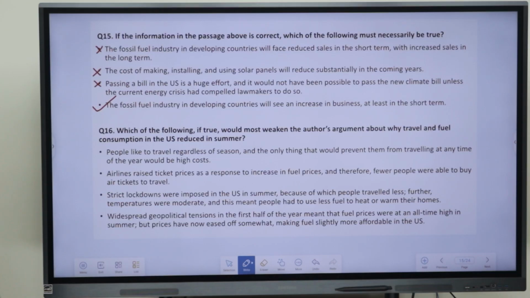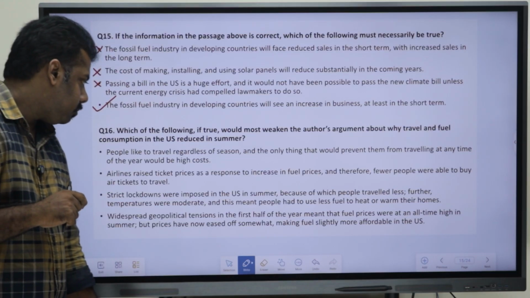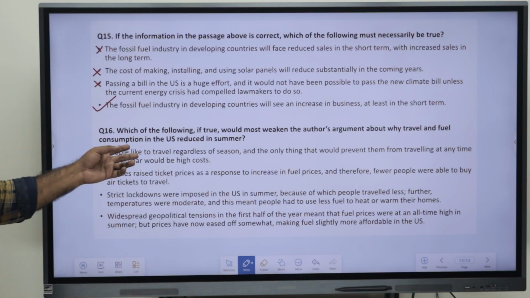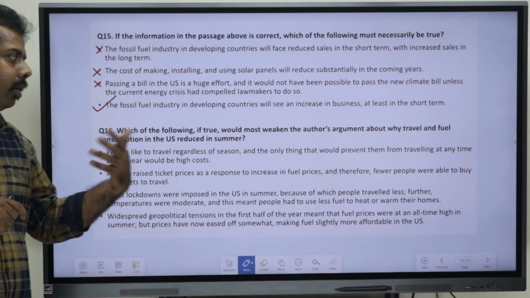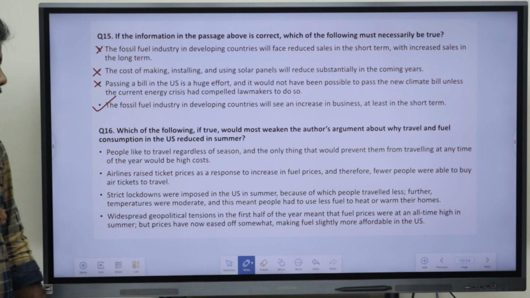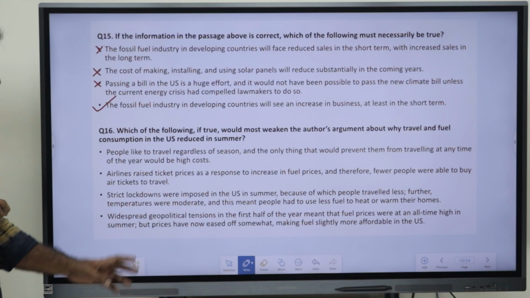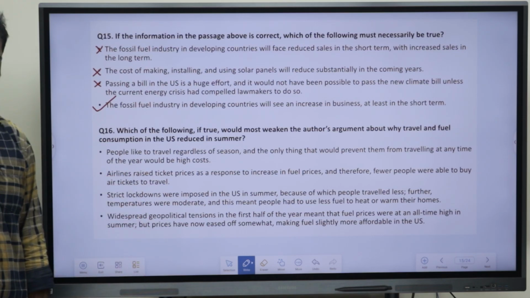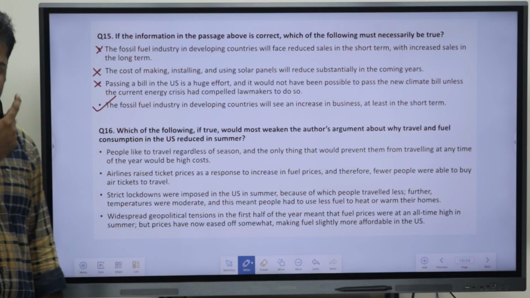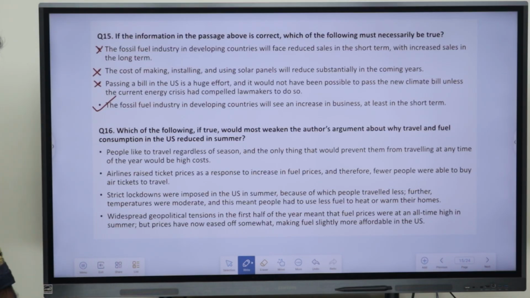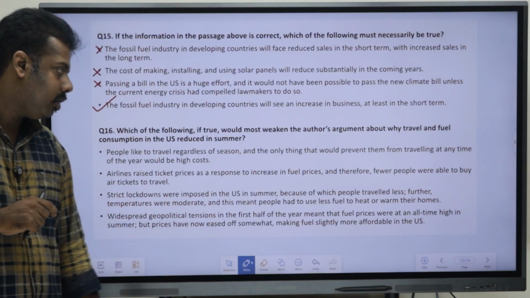So, which option is the one which we can mark here? So, first says about preventing the people from traveling. So, that is not weakening the argument. Now, second one says about the airline price. Third one is saying about the lockdown scenario. Because of the lockdown, it was being done. So, that is a point. And the last point they have told is saying about the geopolitical tensions.